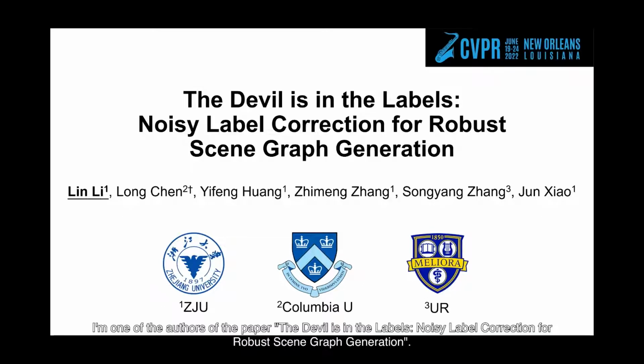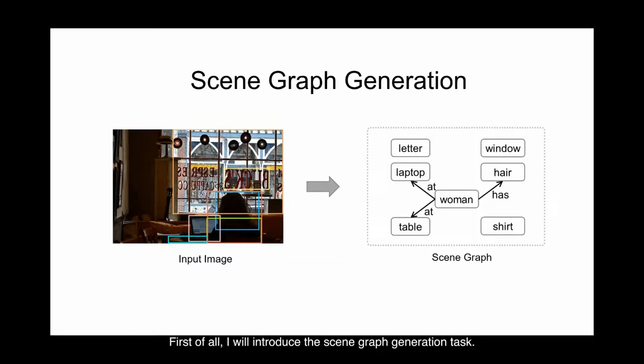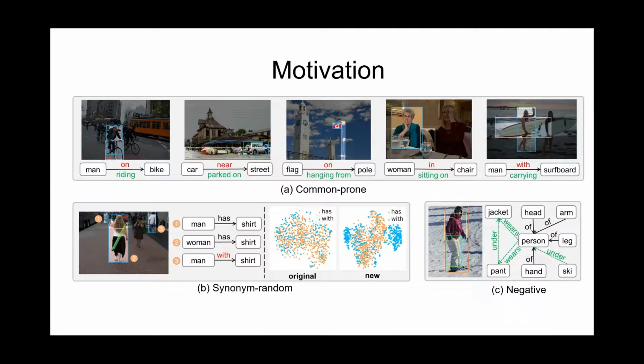I'm one of the authors of the paper, The Devil is in the Labels: Noisy Label Correction for Robust Scene Graph Generation. I'm going to explain our work in detail, and I hope you will learn something useful. First of all, I will introduce the scene graph generation task. Given an image as input, scene graph generation aims to detect all the objects and classify their pairwise visual relationships.